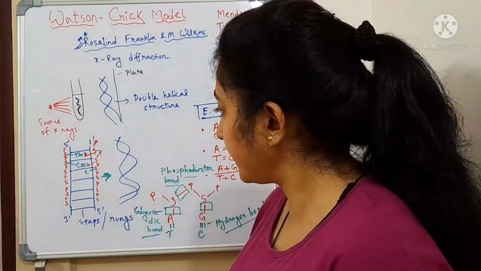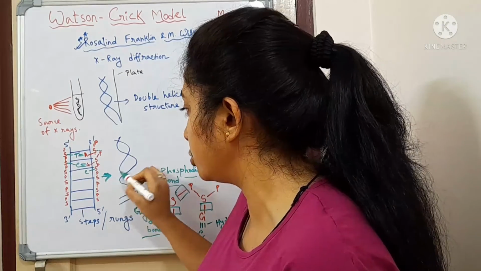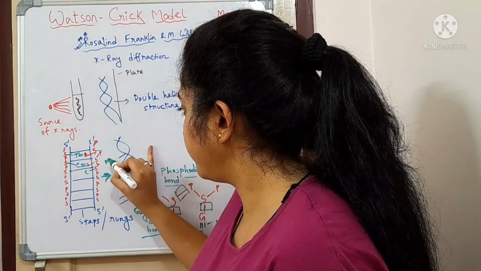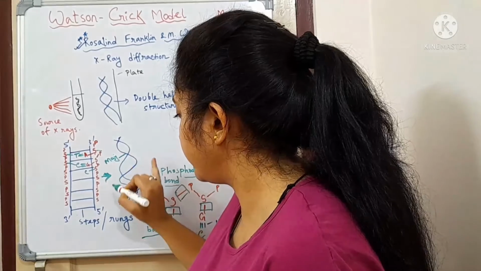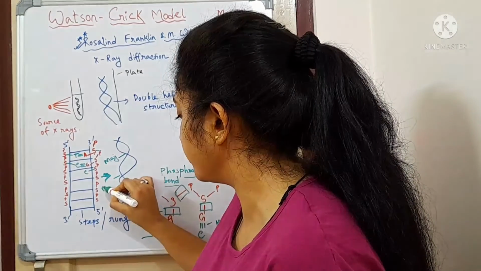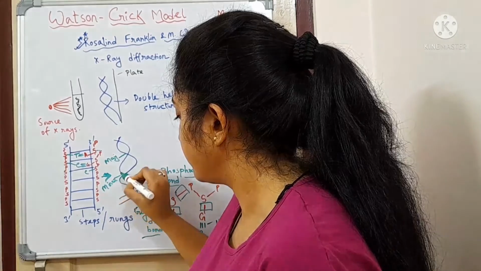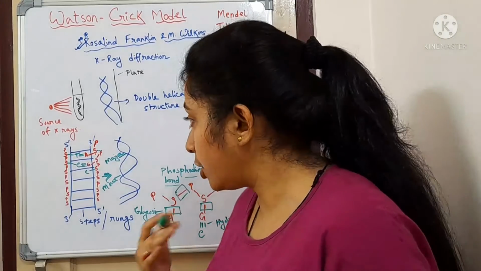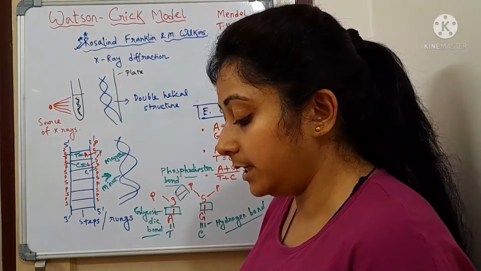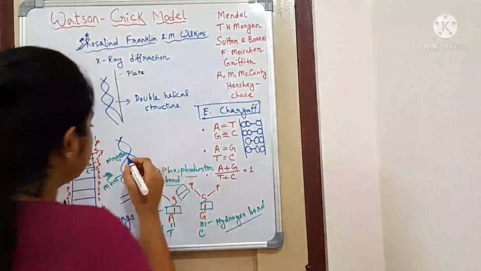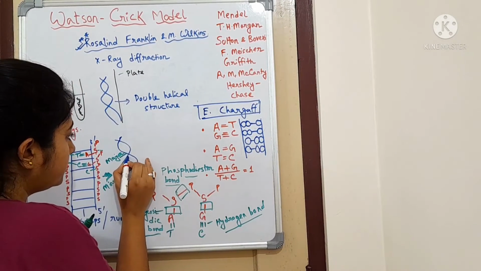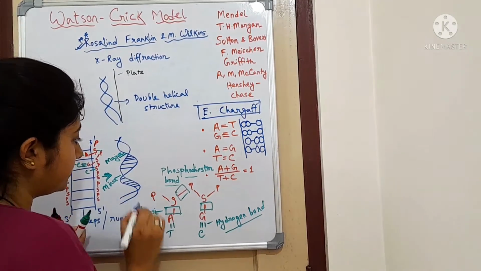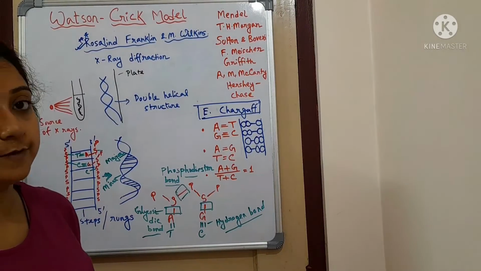So they said that there is a major groove and a minor groove in one complete turn. If you see, this is the major groove and this is the minor groove. Two grooves will always be there in one complete turn. And they also say that in one complete turn there will be 10 base pairs present. So let me draw it here: 1, 2, 3, 4, 5, 6, 7, 8, 9, 10. So in this way 10 base pairs will always be present.